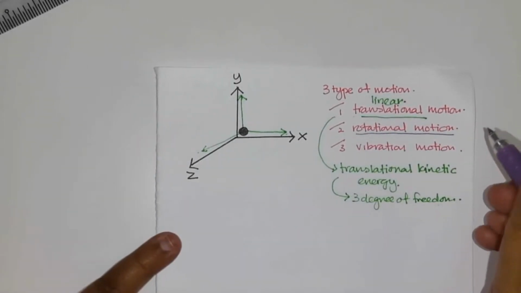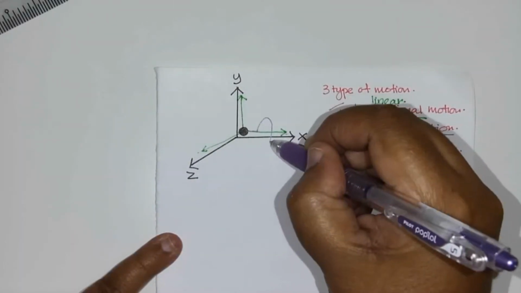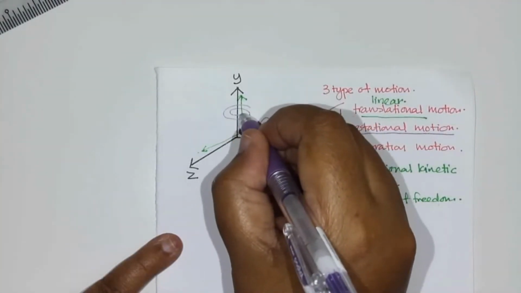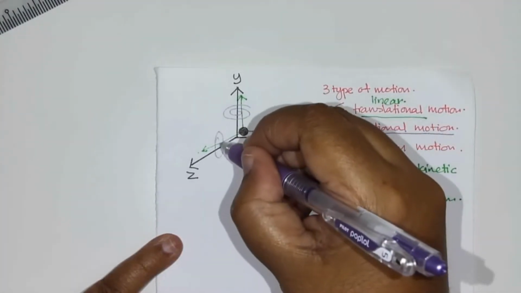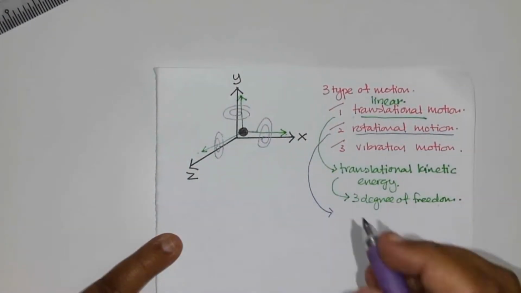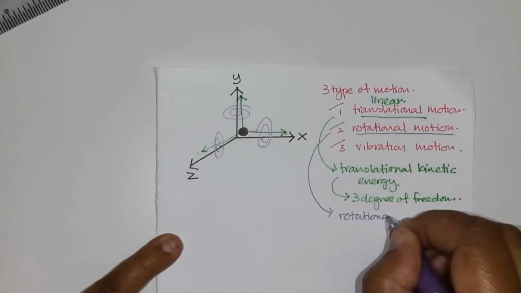Now, let's look at the next motion, rotational motion. A molecule can rotate about the x-axis, it can rotate about the y-axis, and it can rotate about the z-axis. Every time it rotates, it acquires rotational kinetic energy.